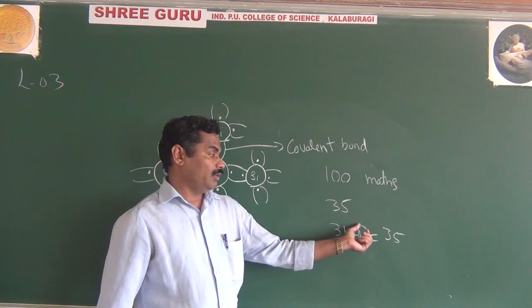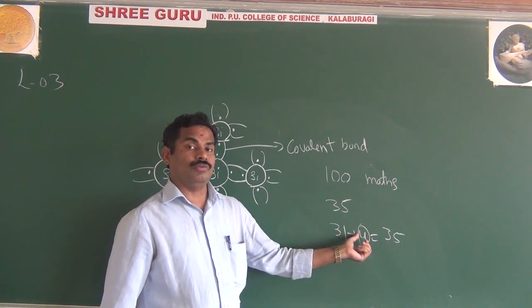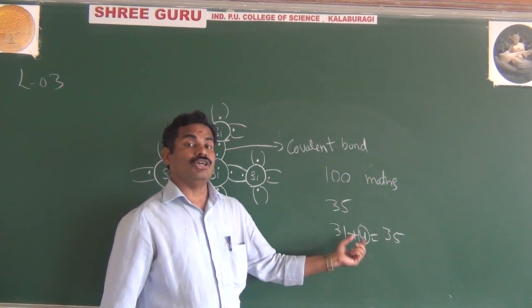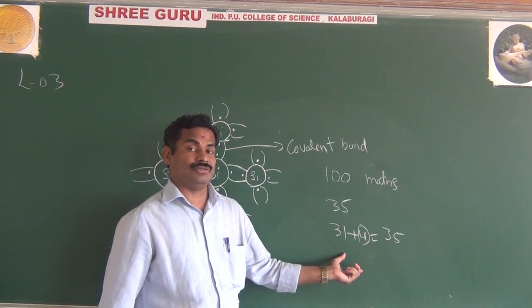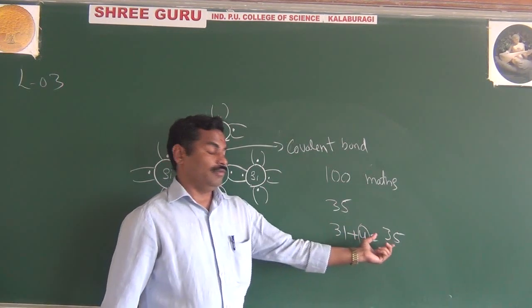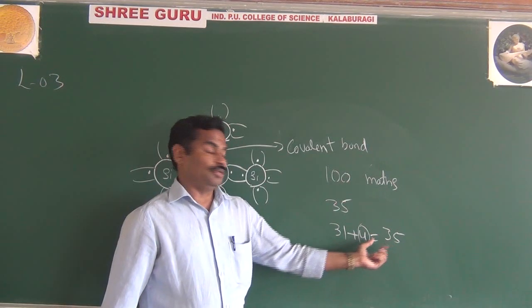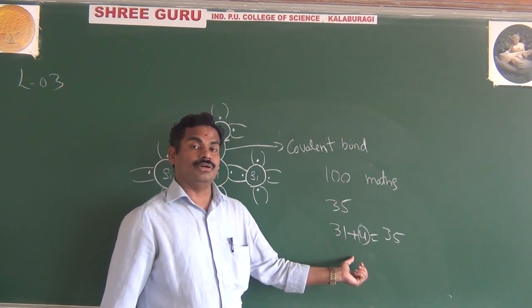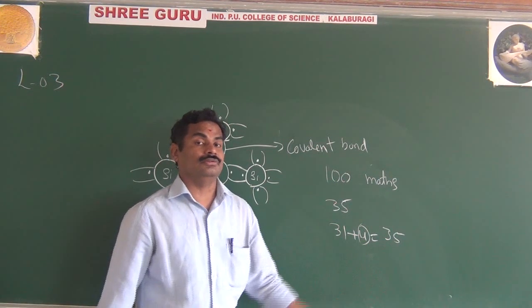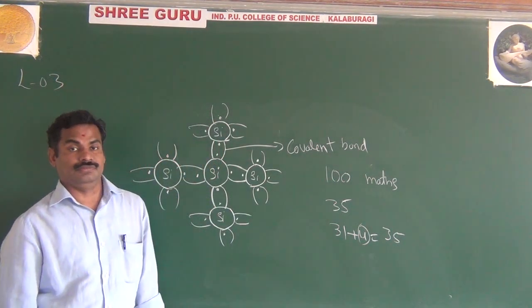We want another 4 marks to get 35. We ask the neighboring friends for one answer, and then we get 35 marks. This asking for the answer to one question from friends is nothing but covalent bond.